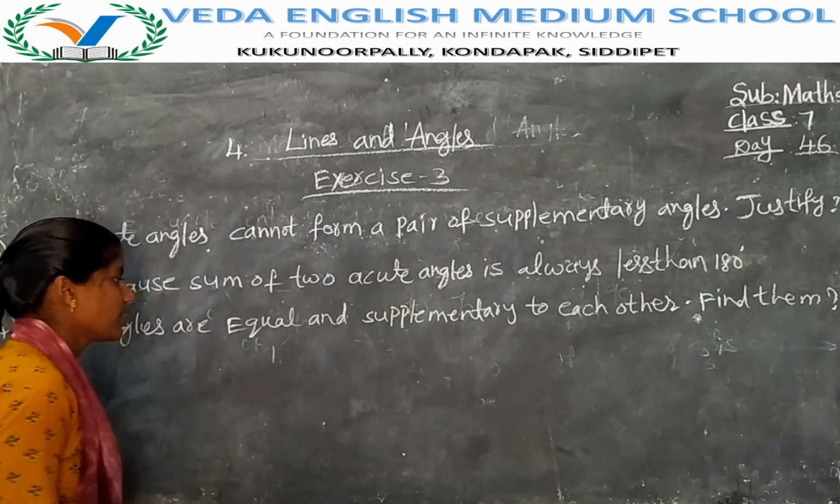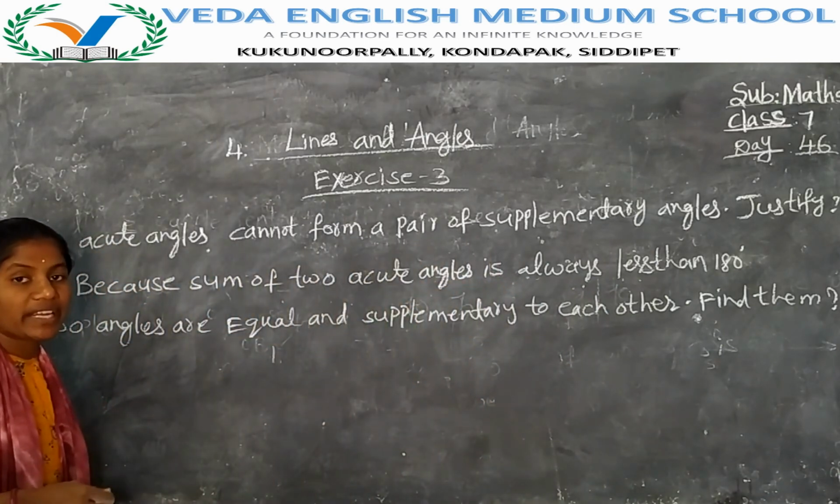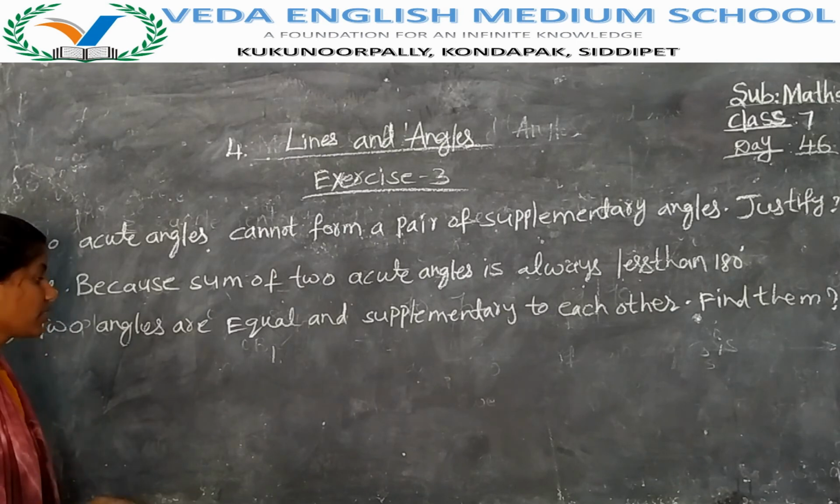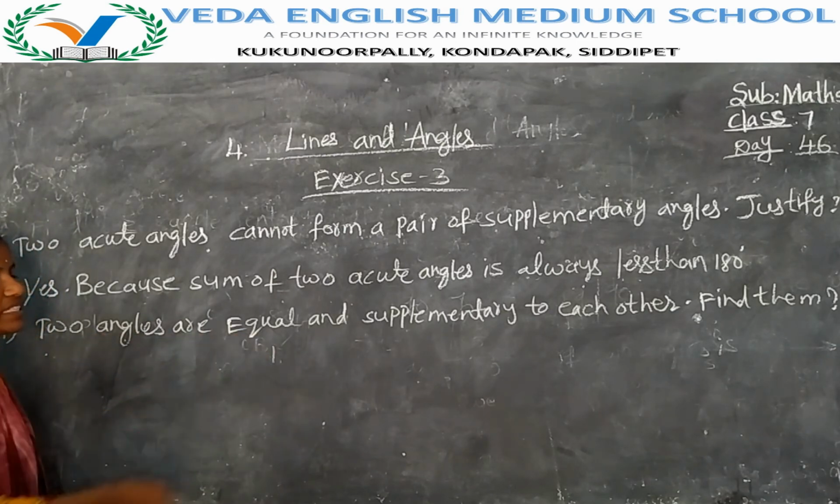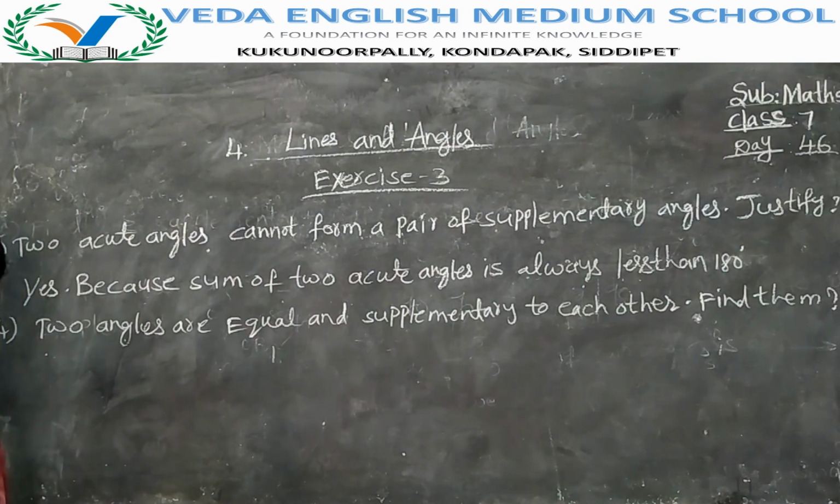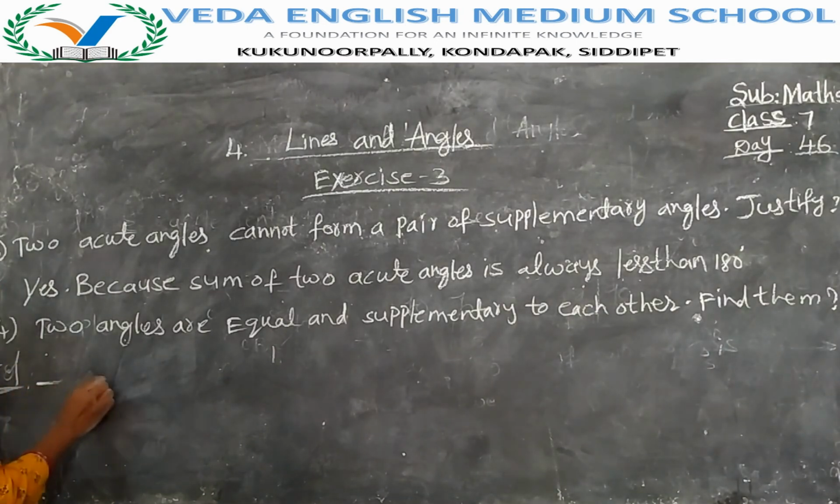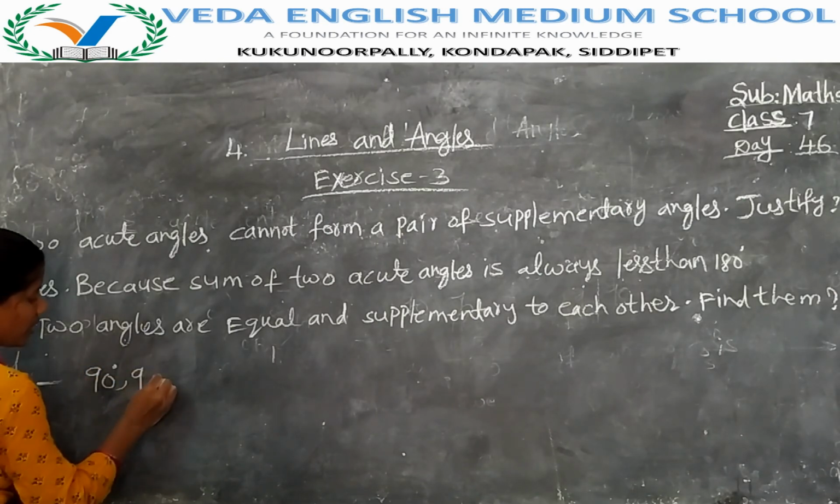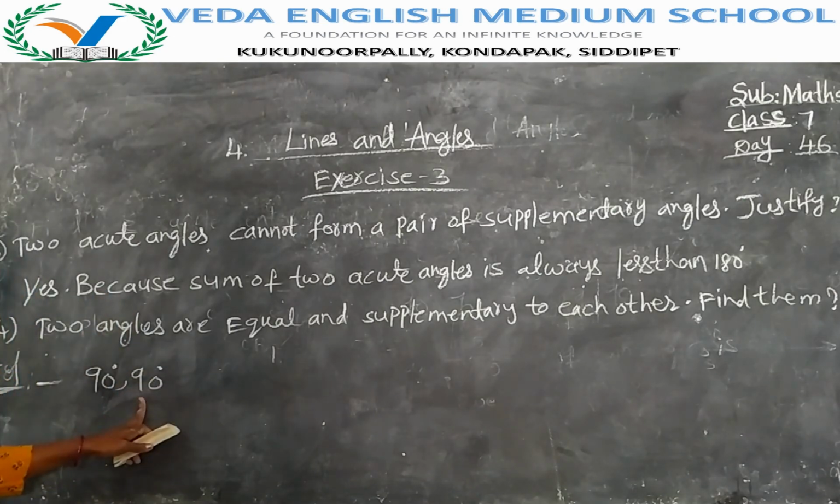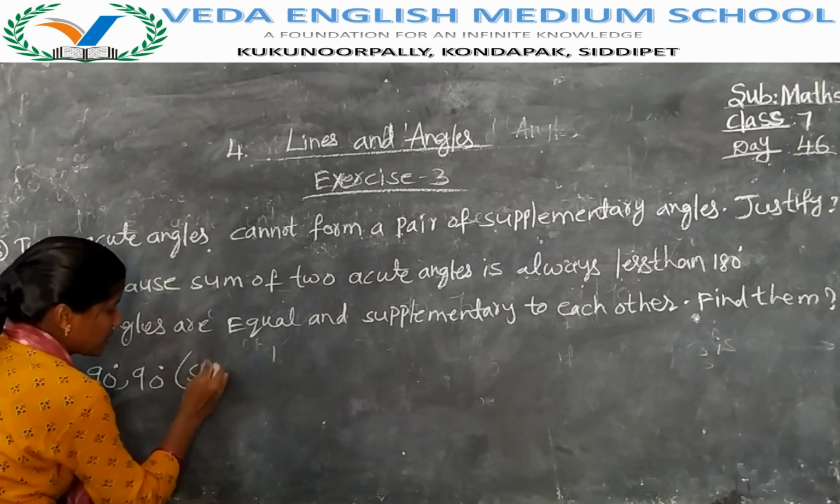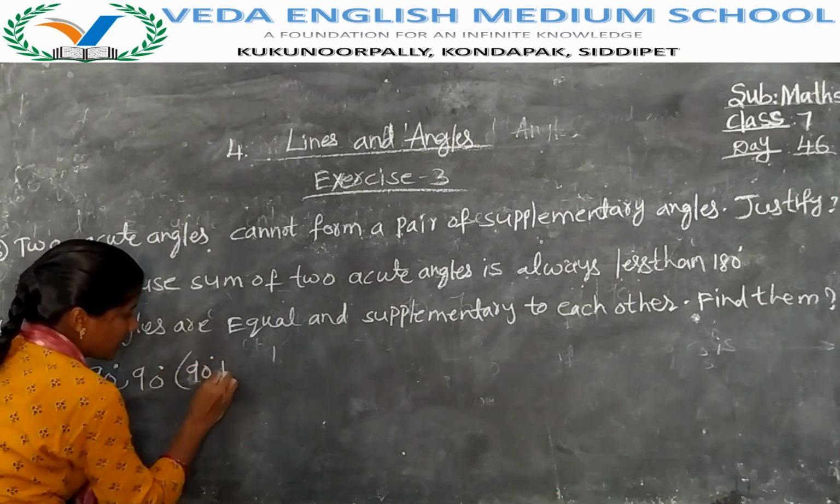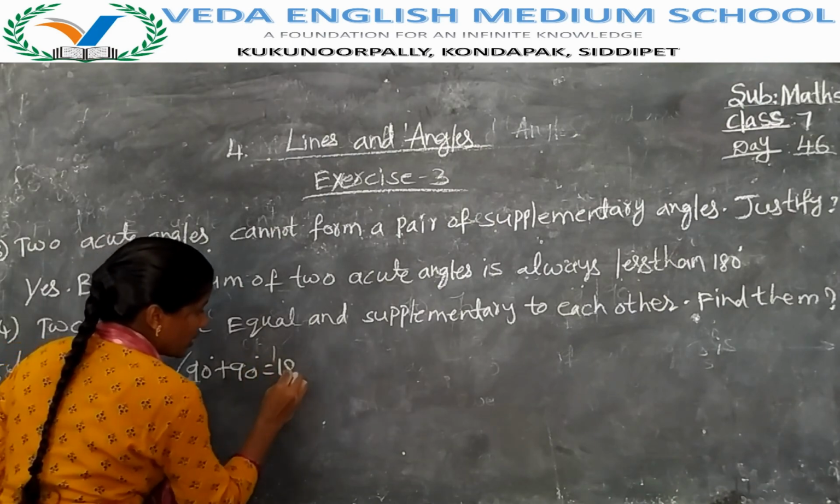The two angles are equal and supplementary. By adding which two equal angles will we get supplementary angles? The two supplementary angles are 90 degrees and 90 degrees. So the solution: the two angles are equal, so the two angles are 90 degrees, 90 degrees. Both are equal to each other and supplementary. By adding 90 plus 90, it is 180 degrees.